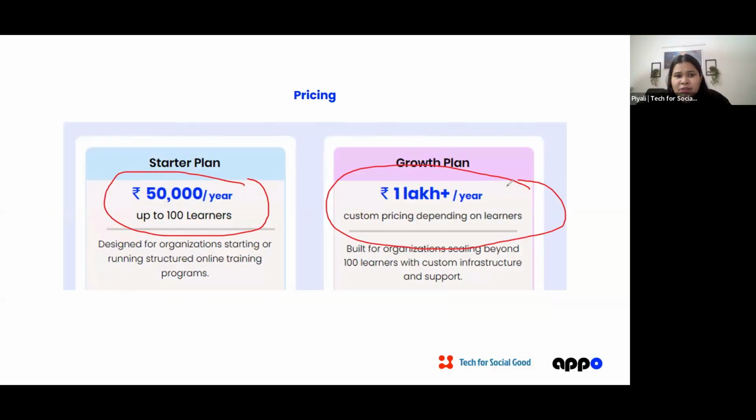Are we talking about 2,000 people taking the courses or 200 people? It will depend on that, but the rough pricing would be: for 100 learners, a flat pricing of 50,000. For more than 100 learners, it will be 1 lakh per year plus, depending on the number of users that you would like to have. For example, if you're talking about 200 learners, it will be 1 lakh. But for 2,000 learners, it will definitely not be 2 lakh, like 1 lakh. It has to be custom pricing. So we will be doing custom pricing based on your need and the learners that you would like to add to the LMS, right?